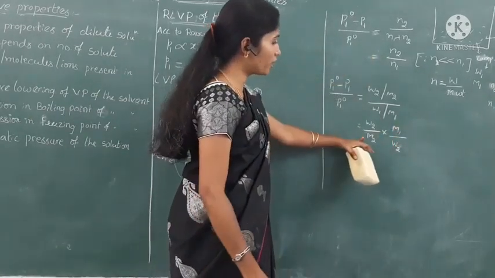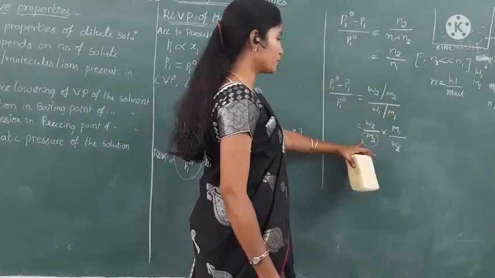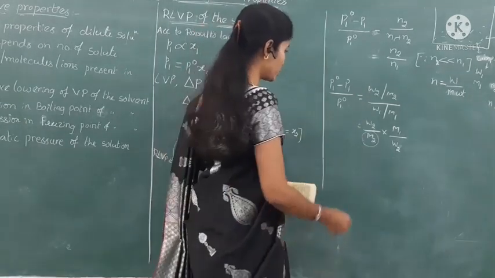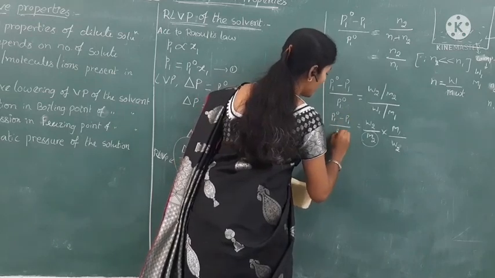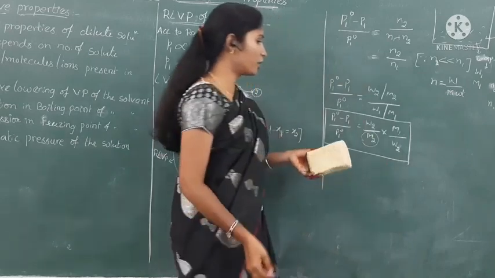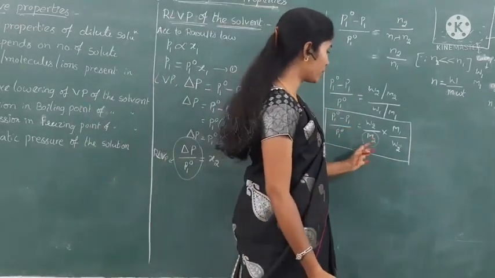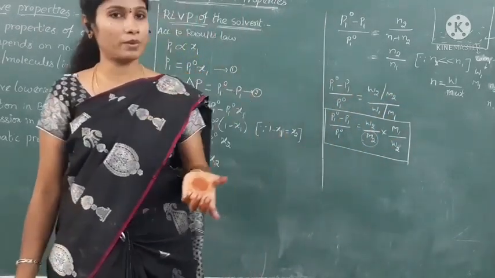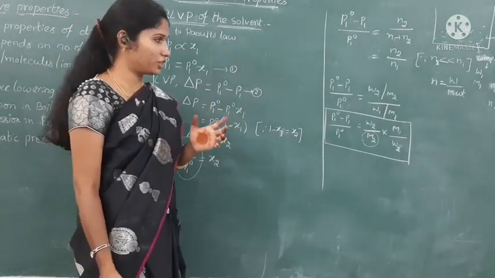So what is the solute molecular weight? Suppose consider M2. So this 2 belongs to the solute. So we can calculate the molecular weight of the given component by using this equation. So this is the final equation: P1 naught minus P1 by P1 naught is equals to W2 by M2 into M1 by W1. So this equation can be written with small letters and capital letters also. Okay now, so it is about the relative lowering of vapor pressure.